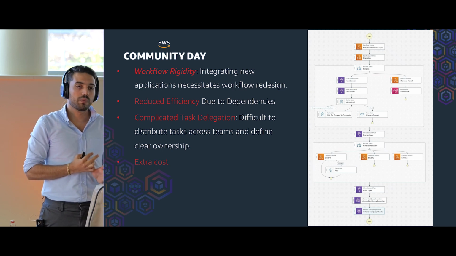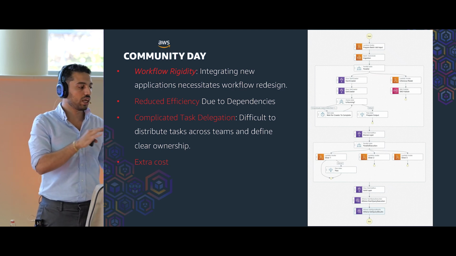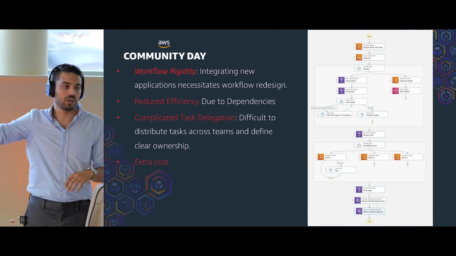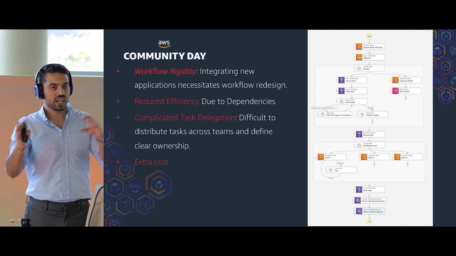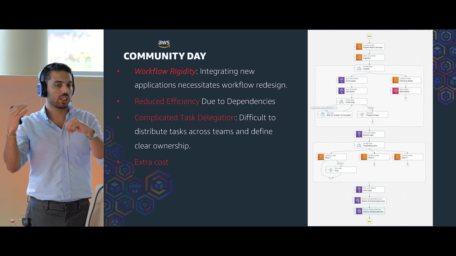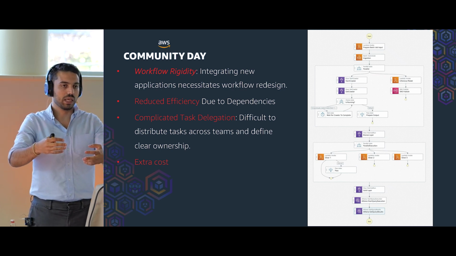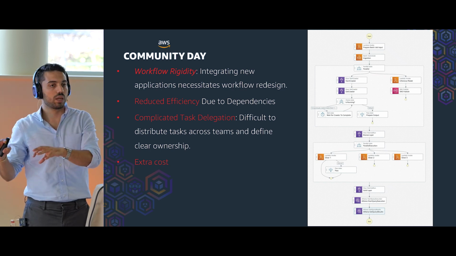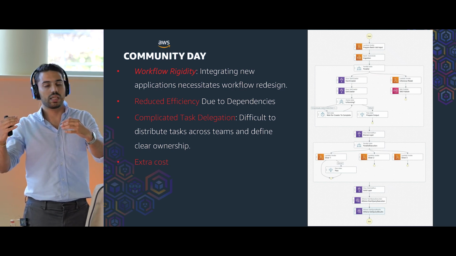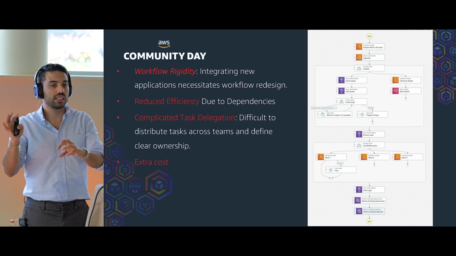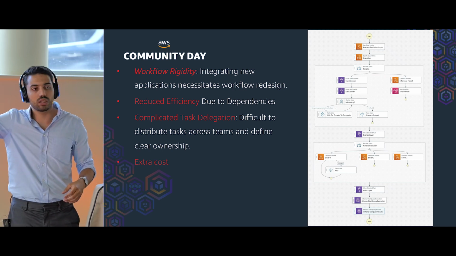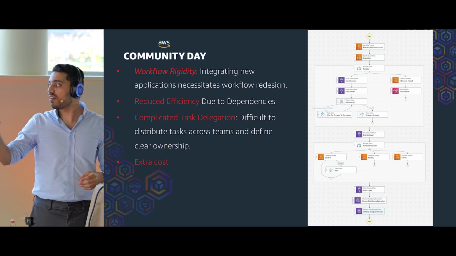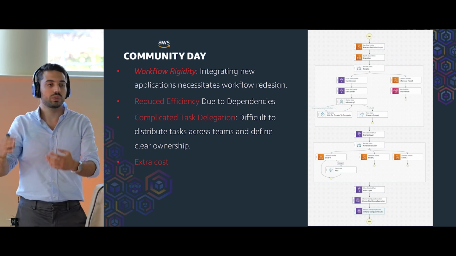Another problem is that when we are creating such a complex application, imagine we have 10 applications here inside this parallel. If one of them runs faster than the others, it should wait for the others to be done so it can go to the next step. So if we put everything inside one step function, one orchestrator pipeline, we are reducing efficiency, because we are adding so many dependencies, even though these 2 jobs are not dependent on each other at all based on the logic that they have. But because we have added a dependency here, we are reducing the efficiency.